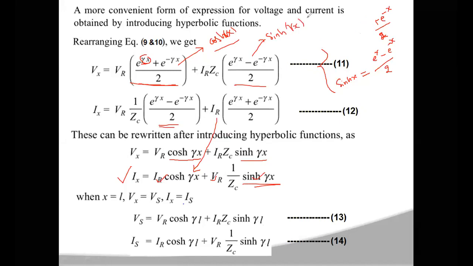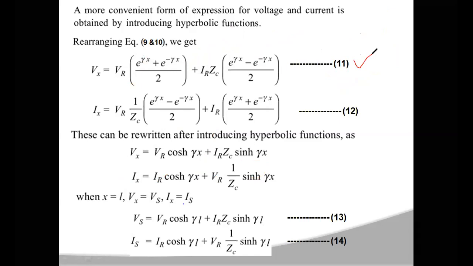Okay, so now this equation number 11 can be written as this equation. Vx is equal to VR into cosh γx plus IR into ZC sinh γx. In a similar manner, equation 12 can be written as Ix is equal to IR into cosh γx, this we have written initially, right? IR into cosh γx plus VR into 1 by ZC sinh γx.